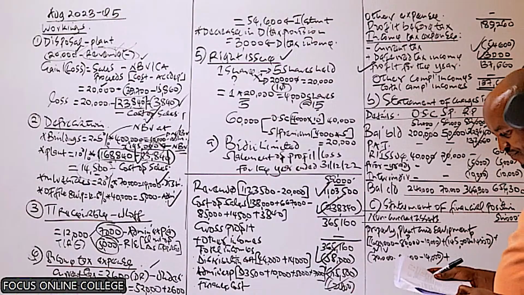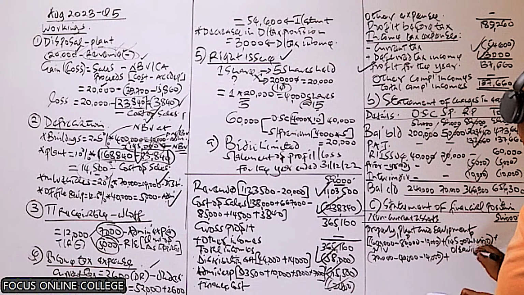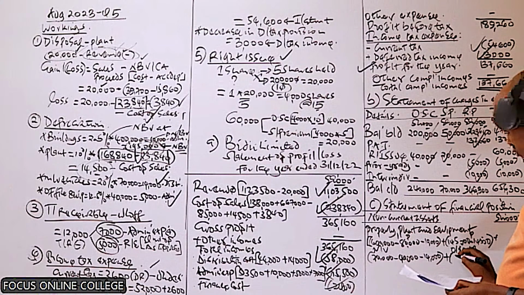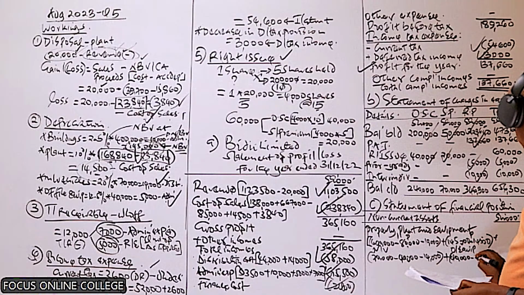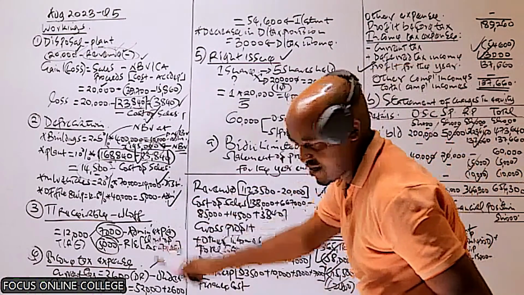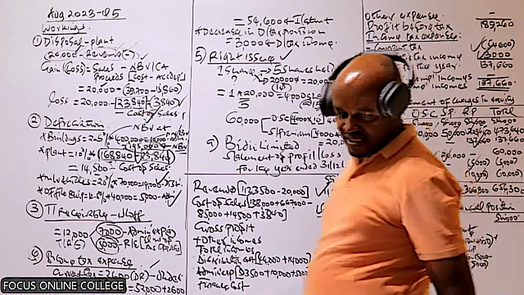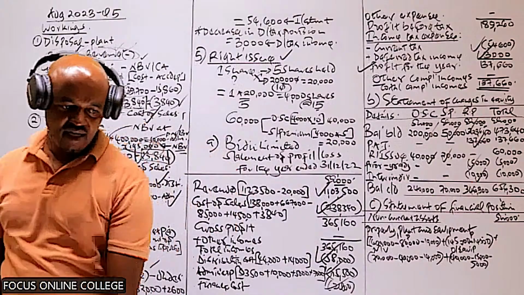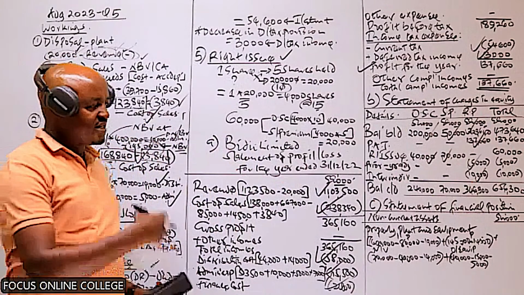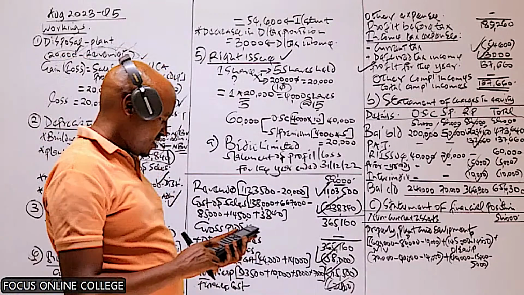So to this, we add the net book value for office equipment. For office equipment, I'll do the same. I'll take the cost, which is 40,000. I will less the accumulated depreciation at the start in the trial balance, 15,000. I will also less the depreciation for the current year, which is 5,000. So this now will give us the net book value for the office equipment at the end. And then I'll get the final figure, which will be the net book value for all tangible and current assets. So that will give us what?